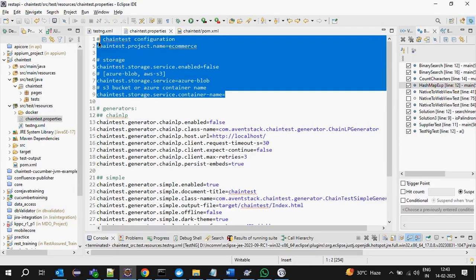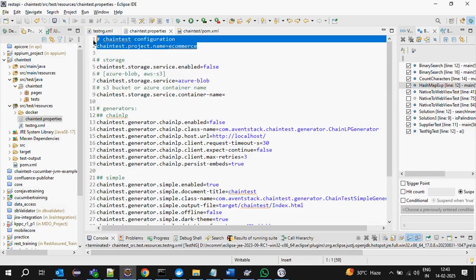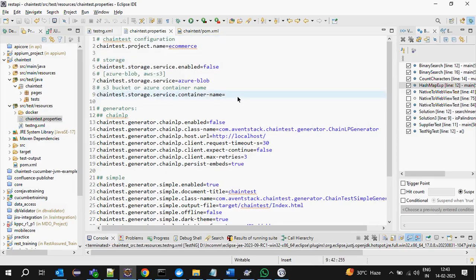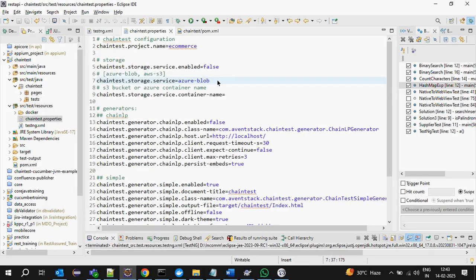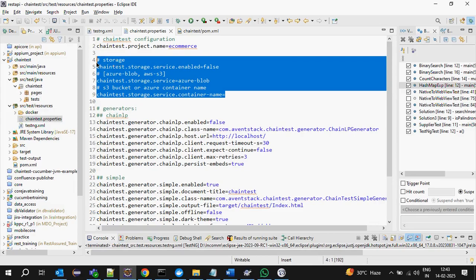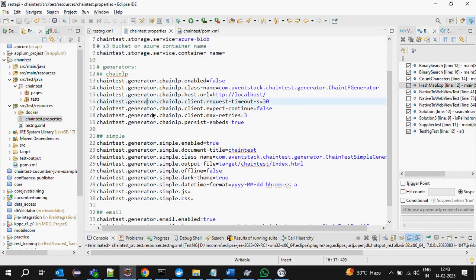First one is the project name, to integrate with. We can give any name, our project name. Next is to store in Azure. If you want to integrate with Azure, we have to enable this. Currently, we will see the ones below.